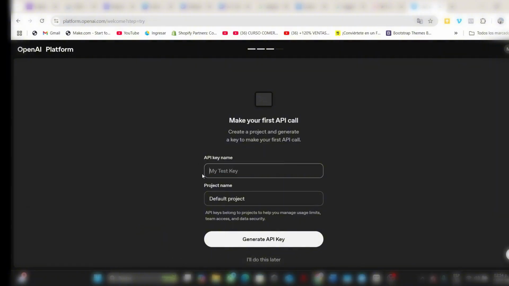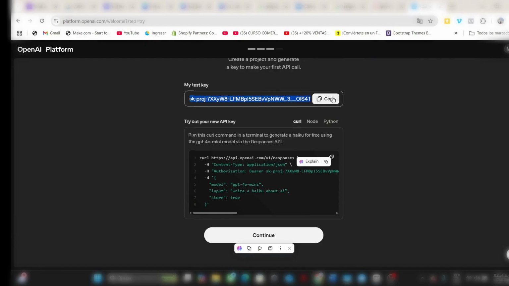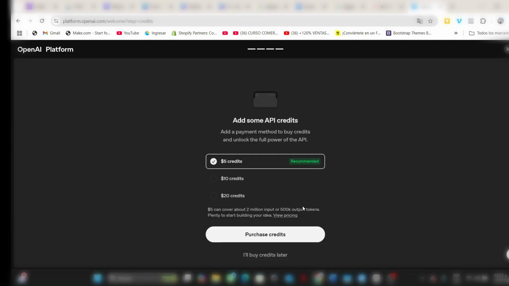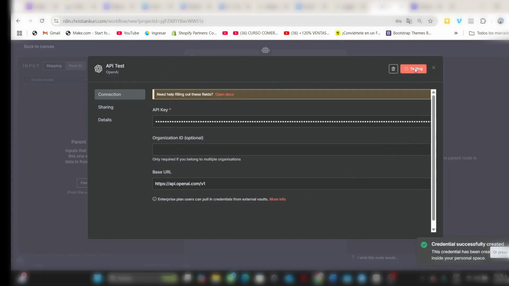You can give it any name you like. The API key will generate the following for you, and all you have to do is copy it and go back to N8N. The use of your API key is on demand. As you use it, it will be the expense you will have. Back in N8N, with your API key created and copied, you just have to paste it into this section. You can rename it so that you have control and organization of the APIs you add to your account. Click on Save, and that's it.